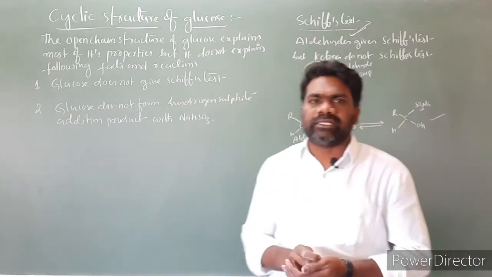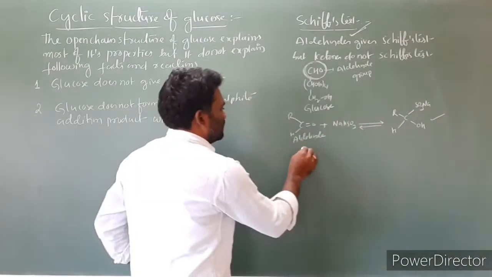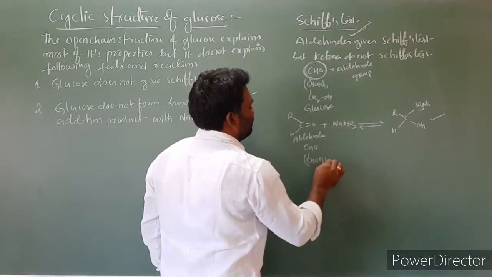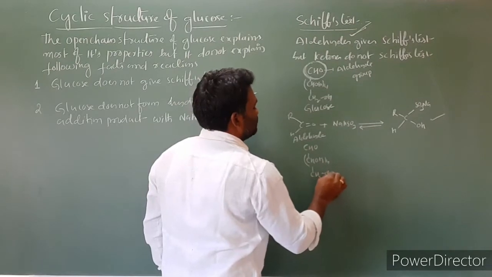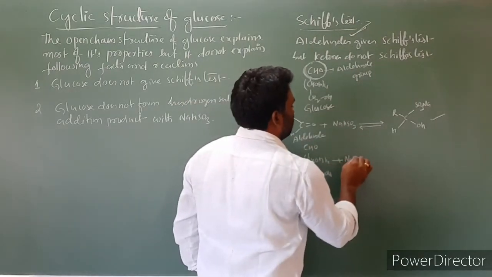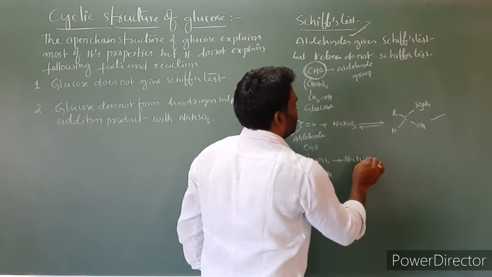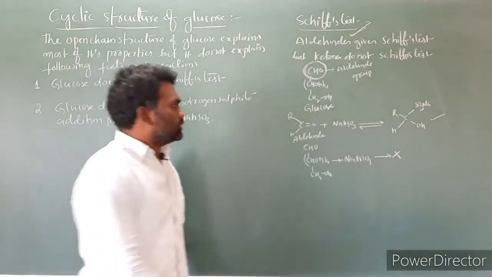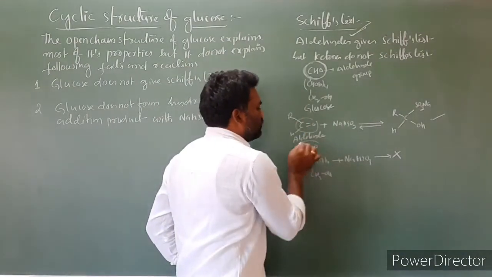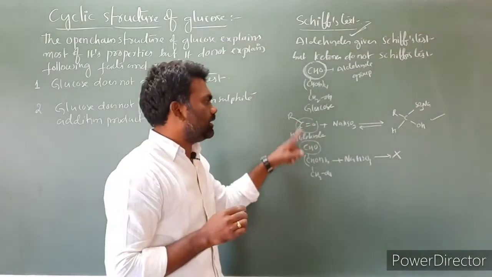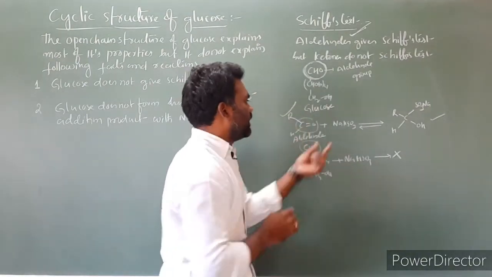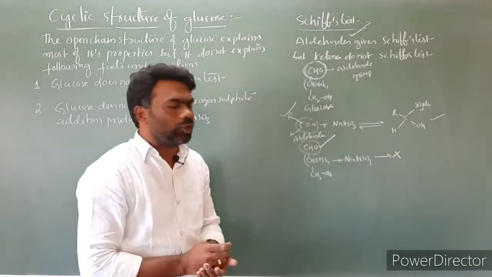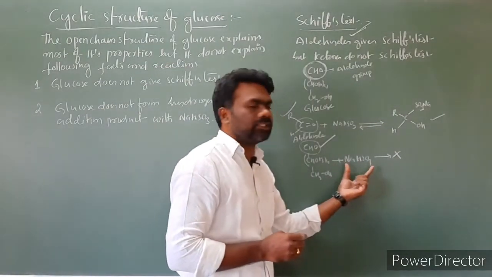But glucose contains an aldehydic functional group. Already we know that it is CHOH taken 4 times, CH2OH. Whenever glucose reacts with NaHSO3, we cannot expect any product. This is an aldehyde functional group, and glucose also contains an aldehyde functional group. Both contain an aldehyde functional group, but aldehydes react forming an addition product, while glucose does not react with NaHSO3.